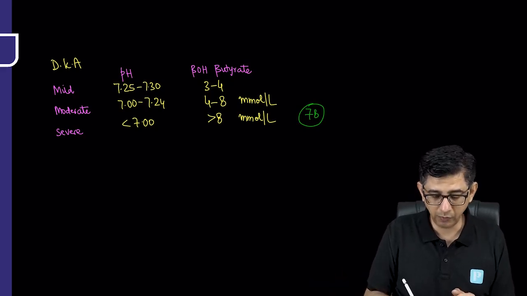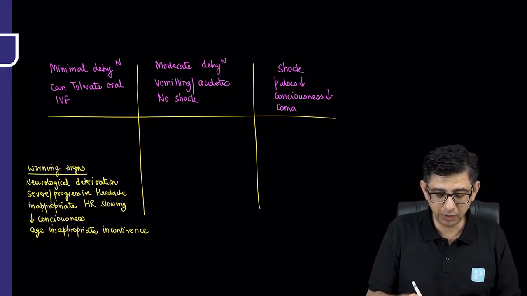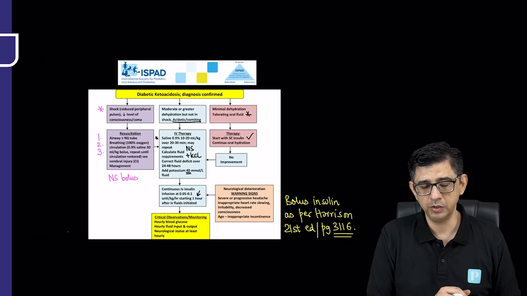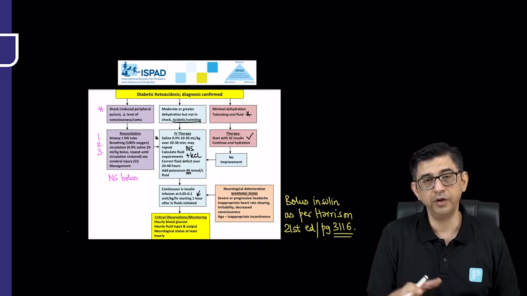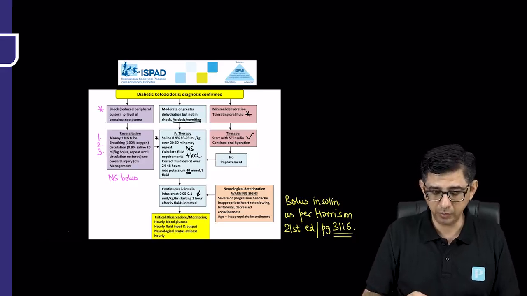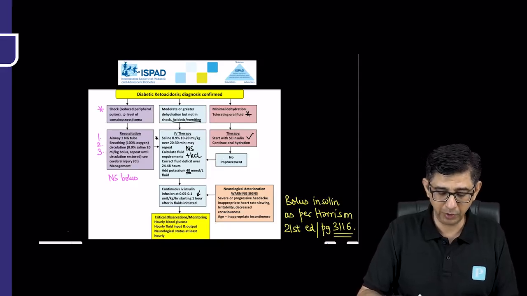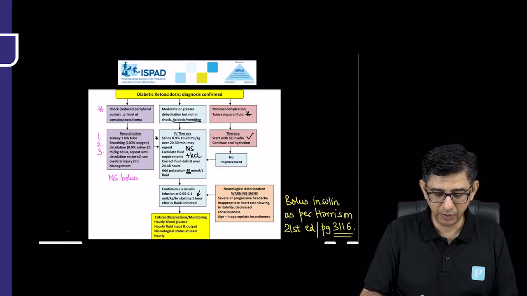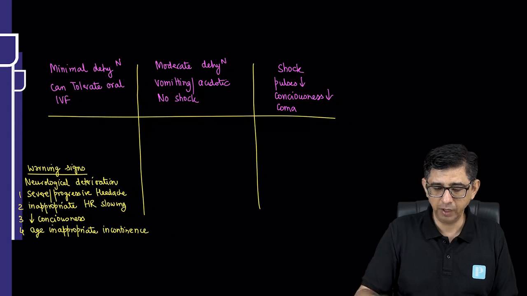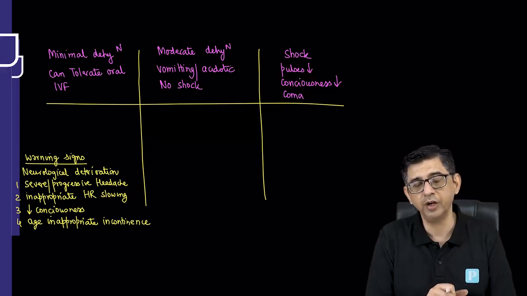In some questions, however, like we discussed, in fact, I'll just go back to the initial slide once again, which was right in the starting of this video. The International Society for Pediatric and Adolescent Diabetes mentions that in a child, you have to take into consideration the possibility of minimal dehydration, moderate dehydration, or the patient can be in circulatory failure. So let's just focus on a couple of core points here, and that would make us more comfortable, because I'll be writing down the data here, so you can practice with me here.